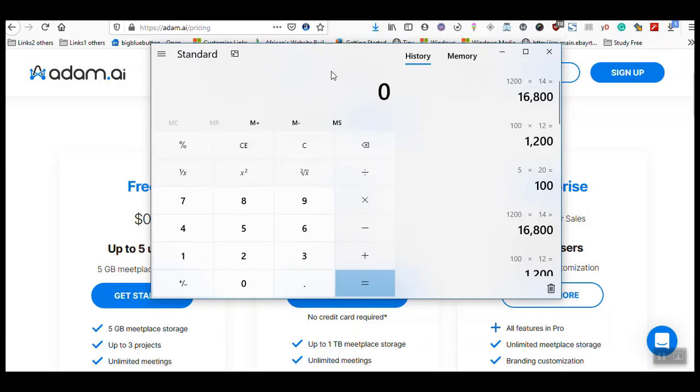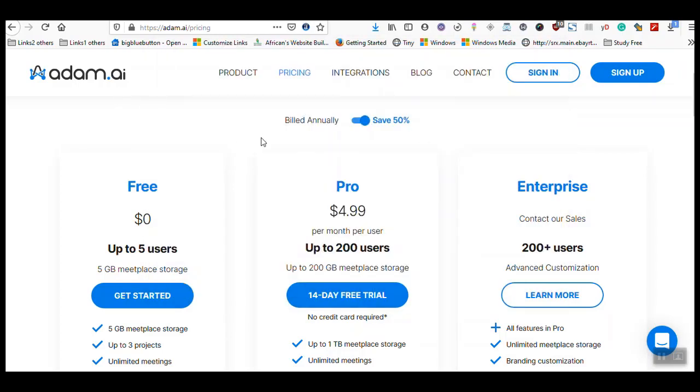Now, if you want to go for 40 users, imagine 40 users times $5, that gives you $200 per month. If you times that by 12, that gives you about $2,400 per year. Now, if you times that by 14, sorry, in rands, that gives you about 33,600 rands per year. Now, for a limited period of time, for 40 users, you can get this special for 7,500 rands. You can actually get it for 7,500 rands per year for 40 users. So that is the current special that Adam.ai is offering.